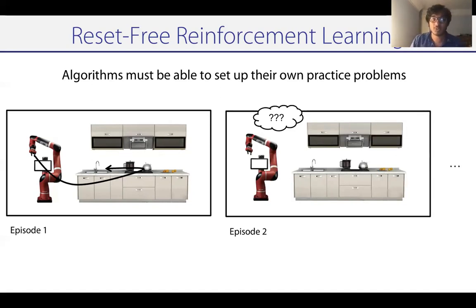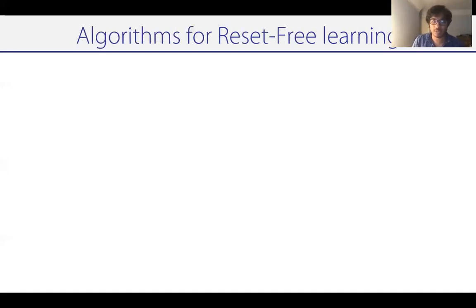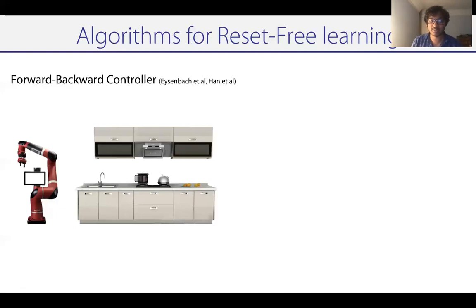A number of prior approaches have tried to consider this problem in a little more detail. They typically try to tackle this problem in two different ways. The first class of methods, which we're going to refer to as a forward-backward controller, tries to tackle this as follows. It says let's try to move the kettle into the sink, but also learn a controller which is going to take the kettle out of the sink and put it back onto the stove. So let's learn a backward controller, which is going to explicitly try to reset the kettle back onto the stove.